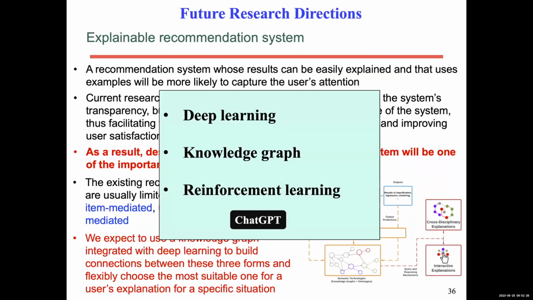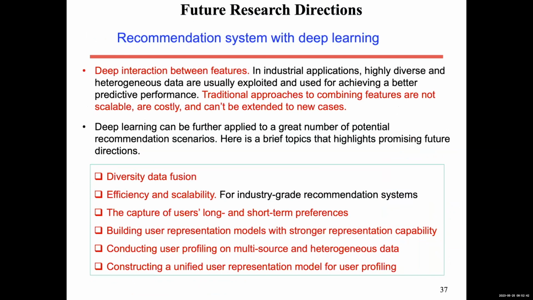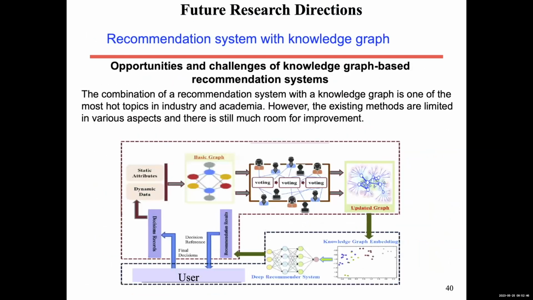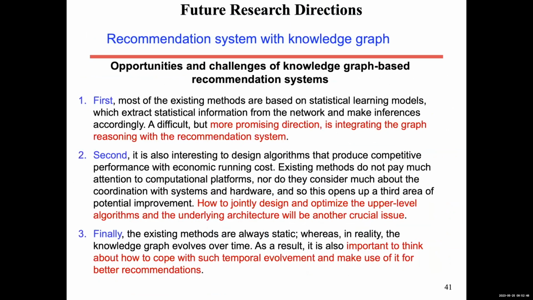More importantly, how to use deep learning, knowledge graphs, reinforcement learning, and the new ChatGPT to enhance the work of recommendation systems to serve Society 5.0. This is just additional information about the future research plan, but unfortunately there is no time to explain.